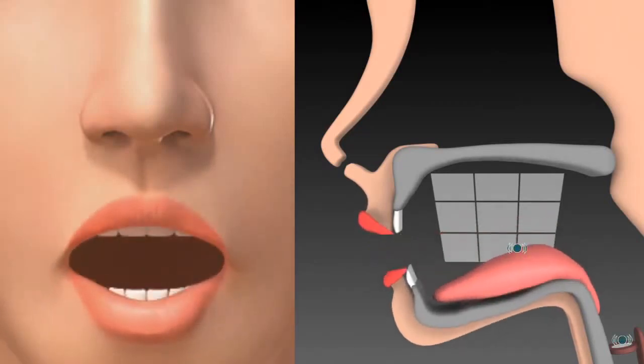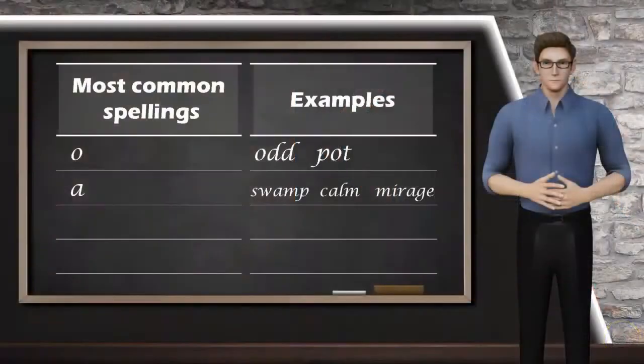When you produce the correct ah, you can feel vibration in two places. These are in the vocal cords and at the body of your tongue in the back of your mouth. Now, let's talk about how the ah sound is written in English.